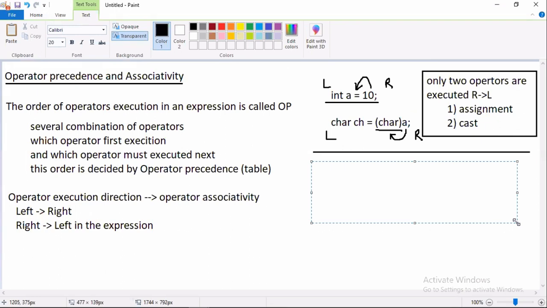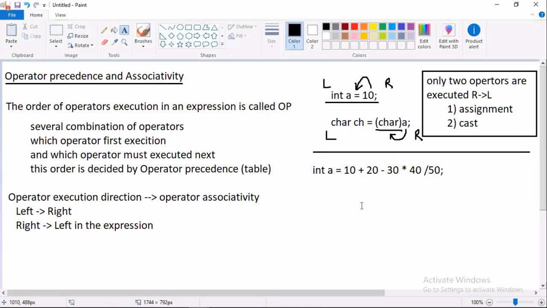What is the meaning of it? For example, if I take int a equal to 10 plus 20 minus 10 plus 20 minus 30 into 40 by 50. If you write a big statement like this, then the plus operator is executed, minus operator executed, into operator executed, division operator executed, all are executed.